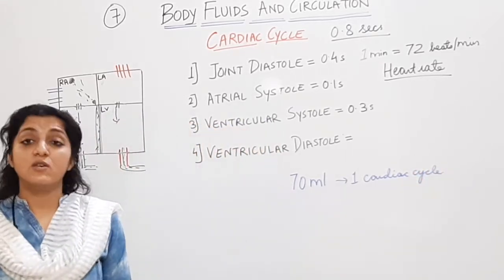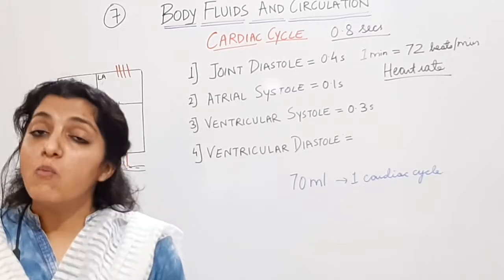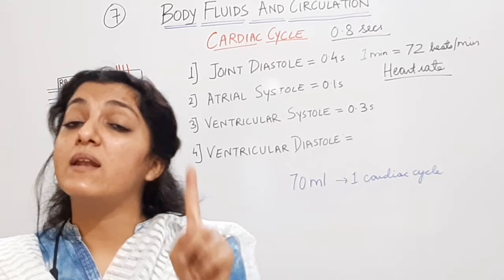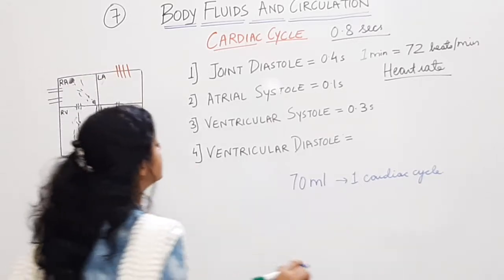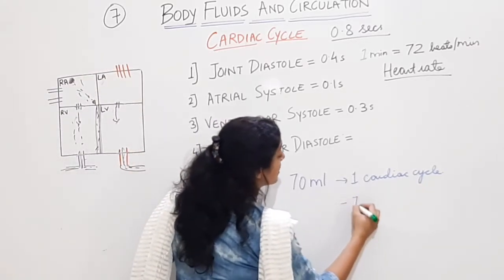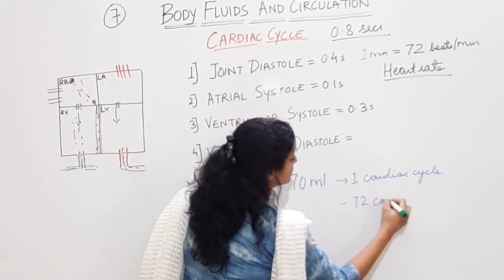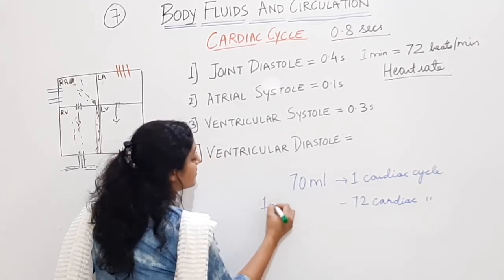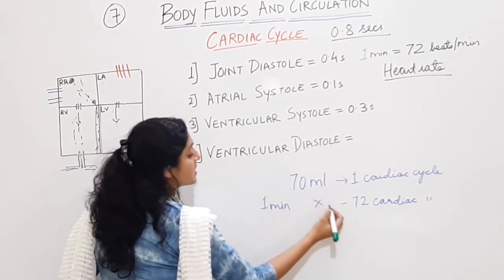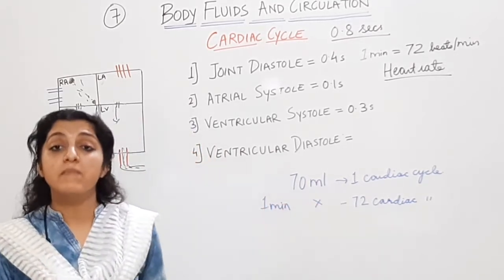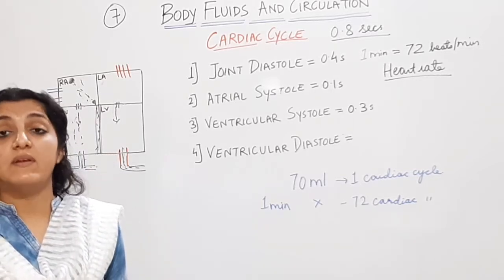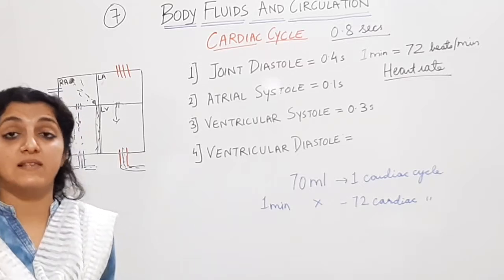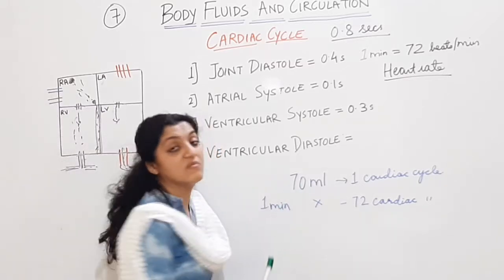If I were to ask you how much blood is pumped out from the heart through the ventricles in 1 minute? Now in 1 minute, there are 72 cardiac cycles. So X amount of blood will be pumped out from the heart in 1 minute, that is in 72 cardiac cycles, when one cardiac cycle is pumping out 70 ml of blood.